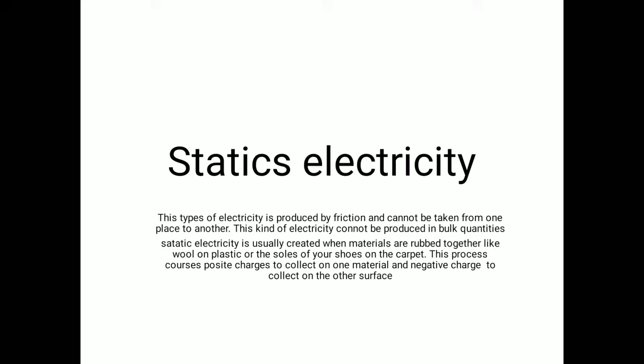Static electricity. This type of electricity is produced by friction and cannot be taken from one place to another. This kind of electricity cannot be produced in bulk quantities. Static electricity is usually created when materials are rubbed together, like wool on plastic or the sole of your shoes on the carpet. This process causes positive charge to collect on one material and negative charge to collect on the other surface.